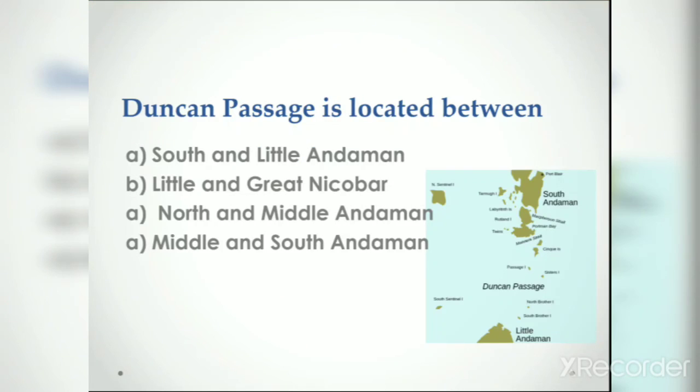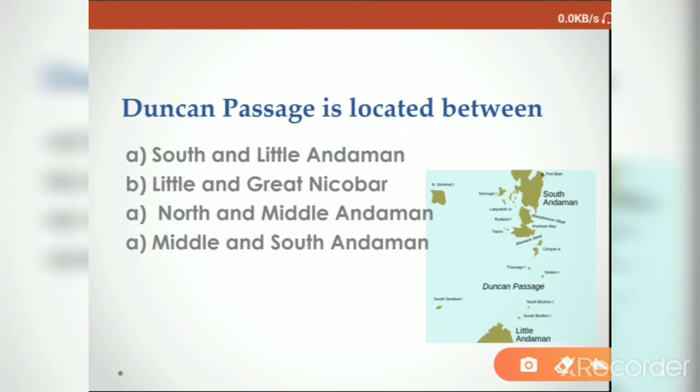Okay, the last bit. Duncan Passage is located between South Andaman and Little Andaman. Duncan Passage is located in the Indian Ocean, and its total length is 48 kilometers. It divides South Andaman from Little Andaman. So the correct option is A, South and Little Andaman.